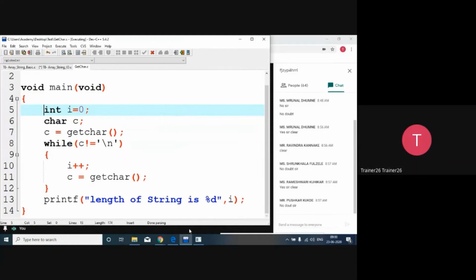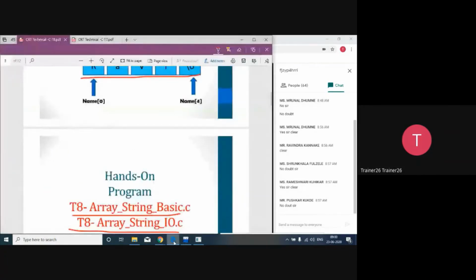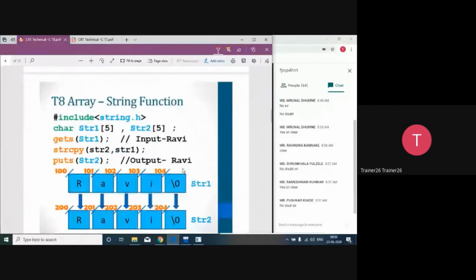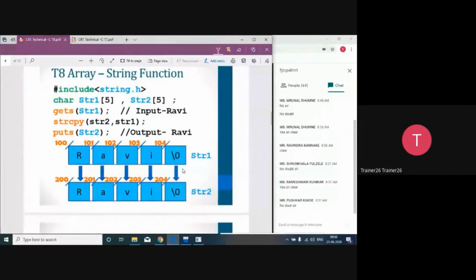So let's move ahead with the next example. जो हमें ऑलरेडी स्ट्रिंग हैंडलिंग के फंक्शंस देखने हैं. तो सबसे पहला function that we have to study today regarding string handling is strcpy, string copy. I want to copy one string into another string. For strcpy we require a header file, string.h, and we are going to require two arrays to store the particular strings: the source string that we are going to copy and the destination string.